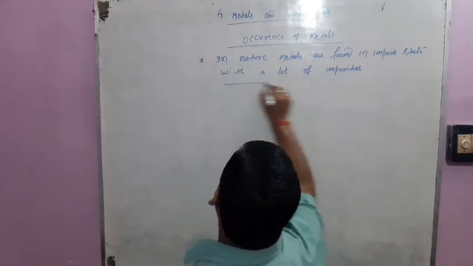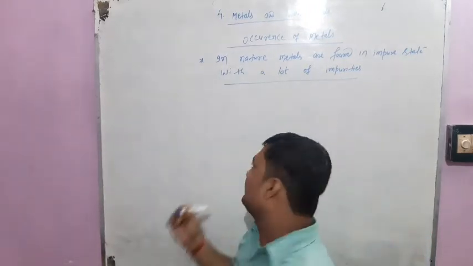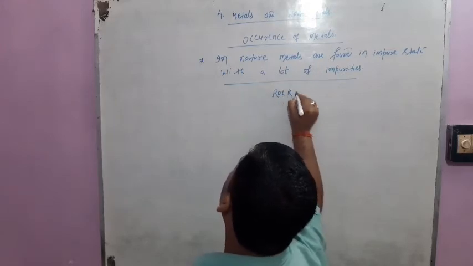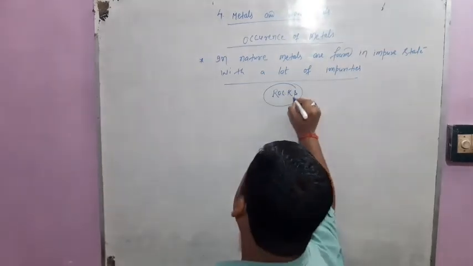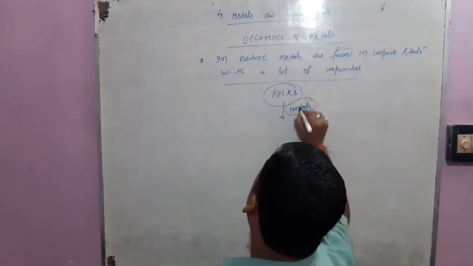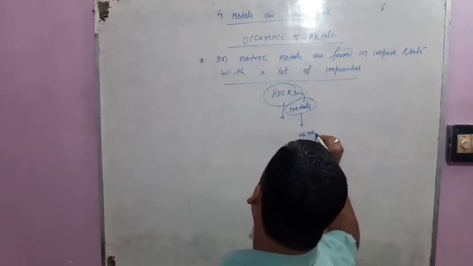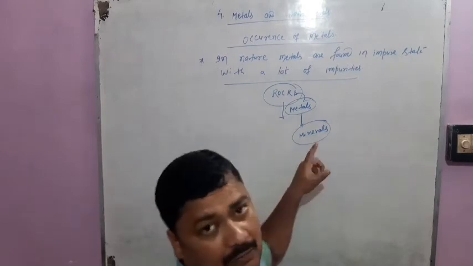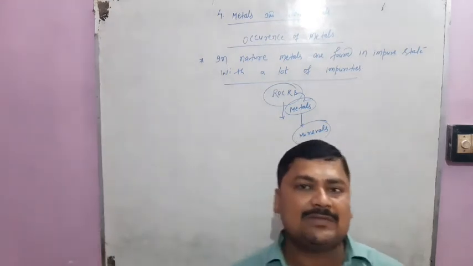But before going to occurrence of metals, students, we have to discuss what are minerals and rocks. As you know students, the hard substances that are found in nature are known as rocks. But rocks that contain some metals are known as minerals. Okay, all rocks are not called minerals. Only those rocks that contain some part of metals are known as minerals.